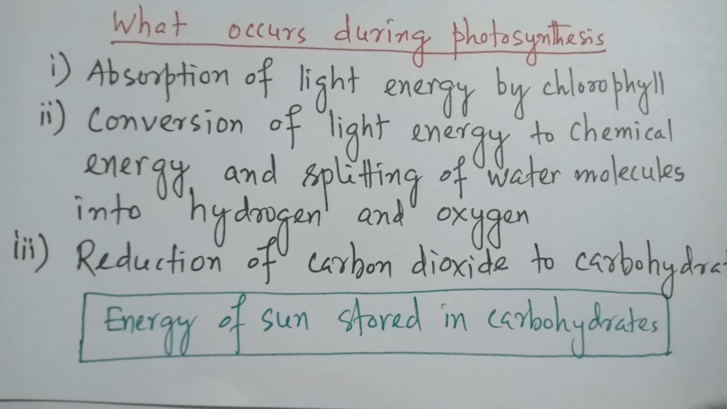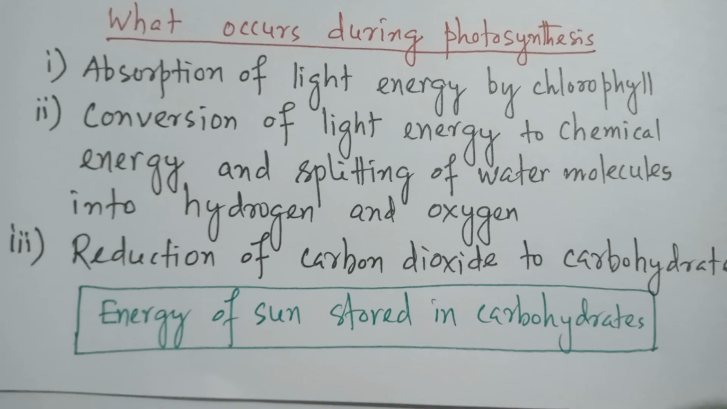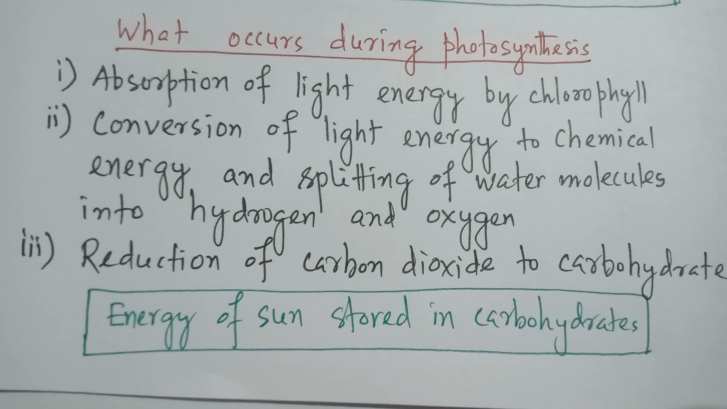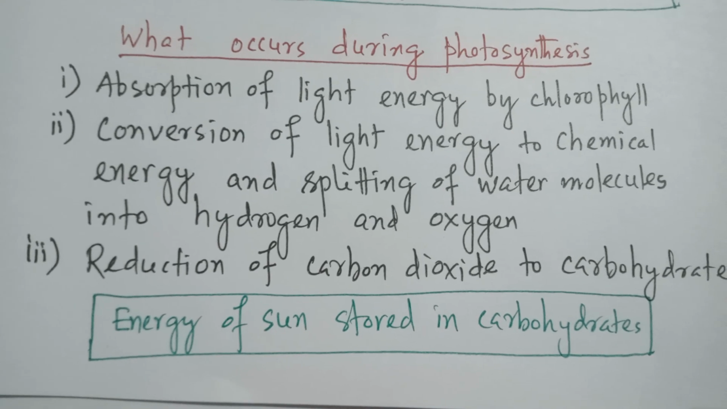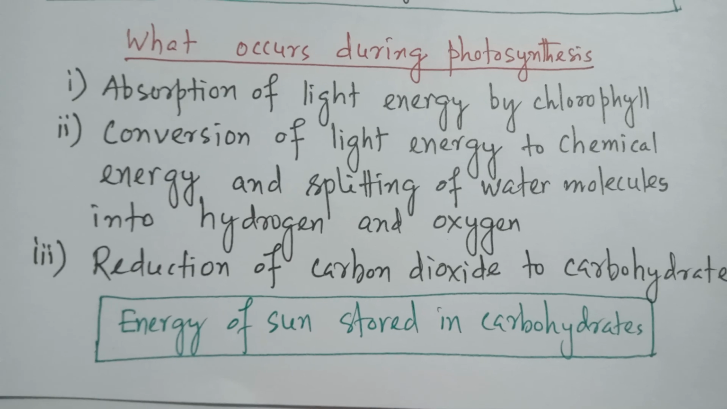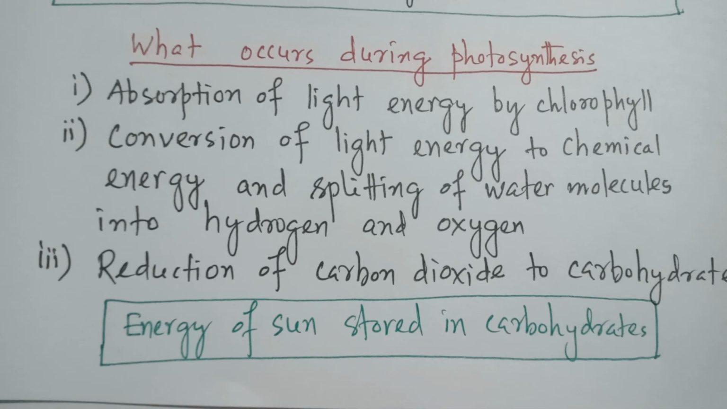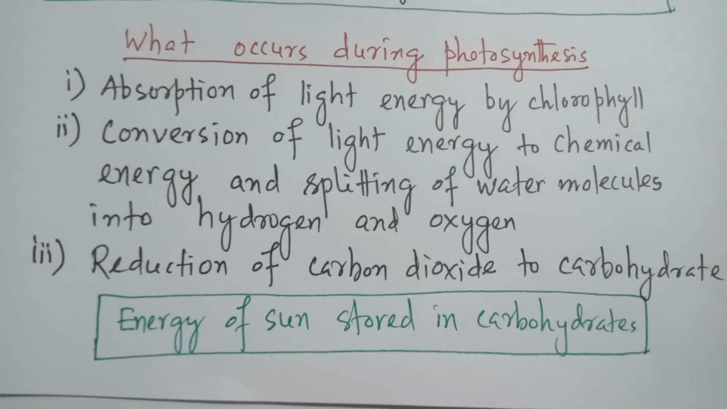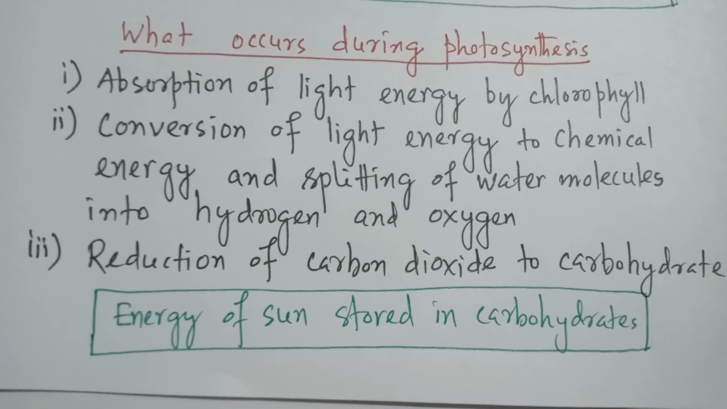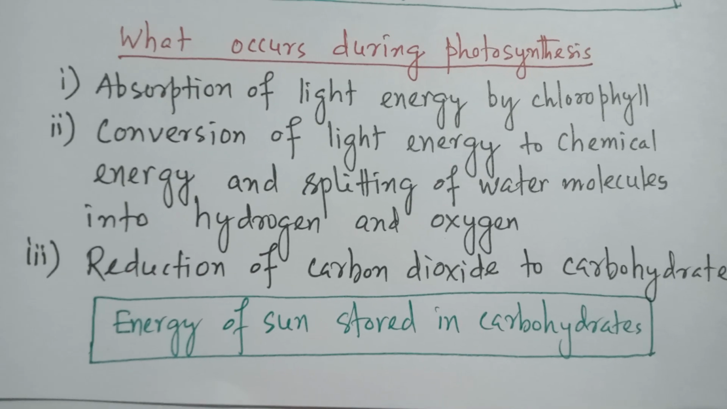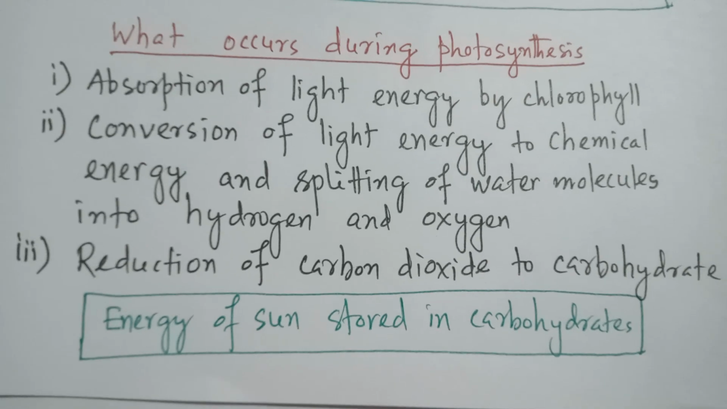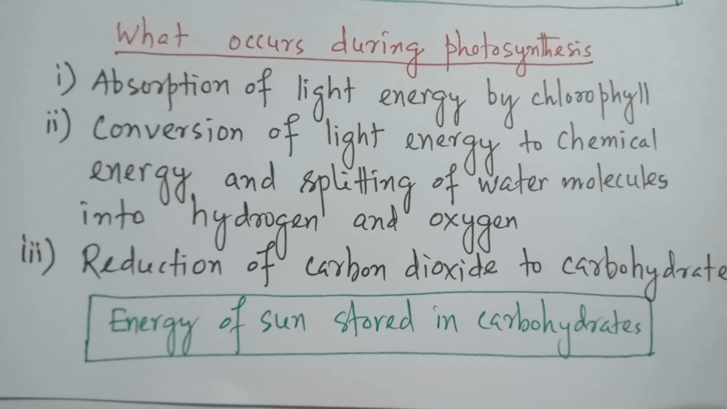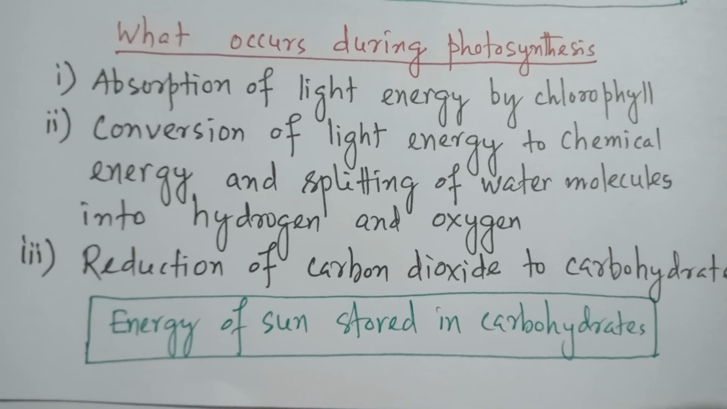Thirdly, reduction of carbon dioxide to form carbohydrate. Reduction of carbon dioxide means addition of hydrogen. We have read in chemical reactions that the addition of hydrogen is called reduction. So reduction of carbon dioxide to form carbohydrate. So actually what happens here is that the energy of the sun, which comes in the form of sunlight, is stored in carbohydrates. This is photosynthesis and is a part of autotrophic nutrition.